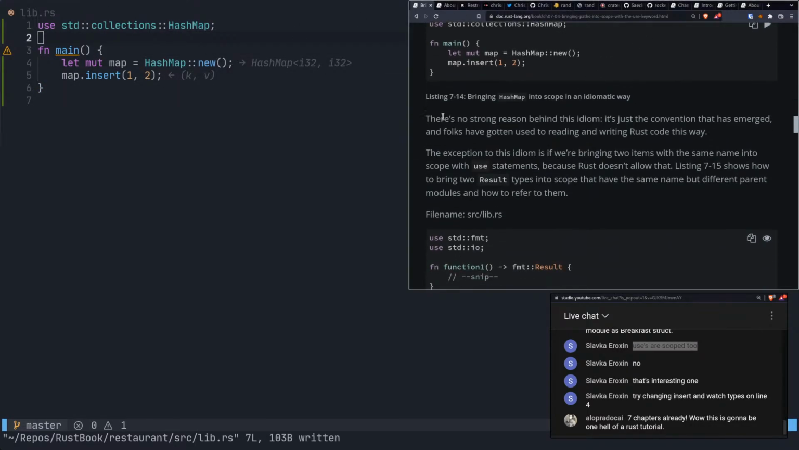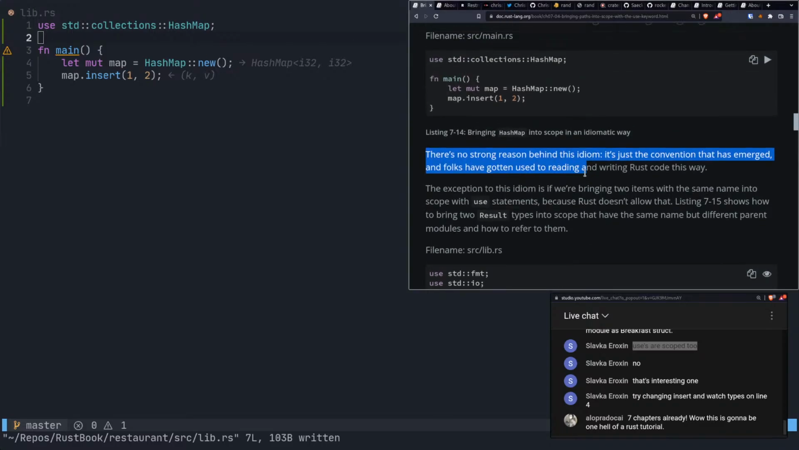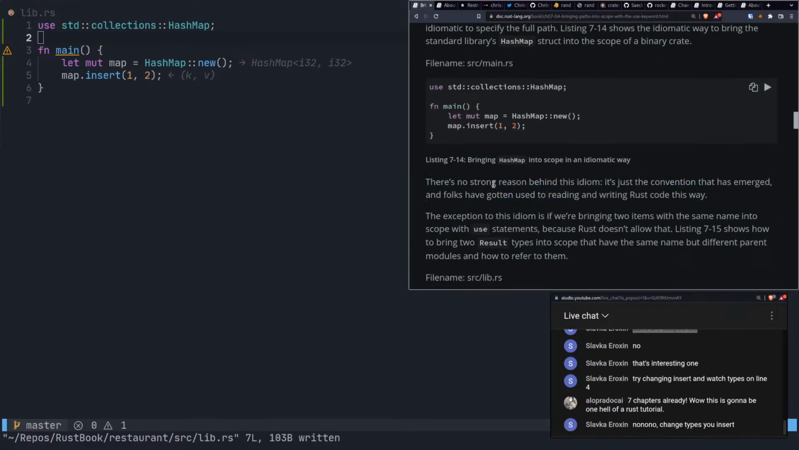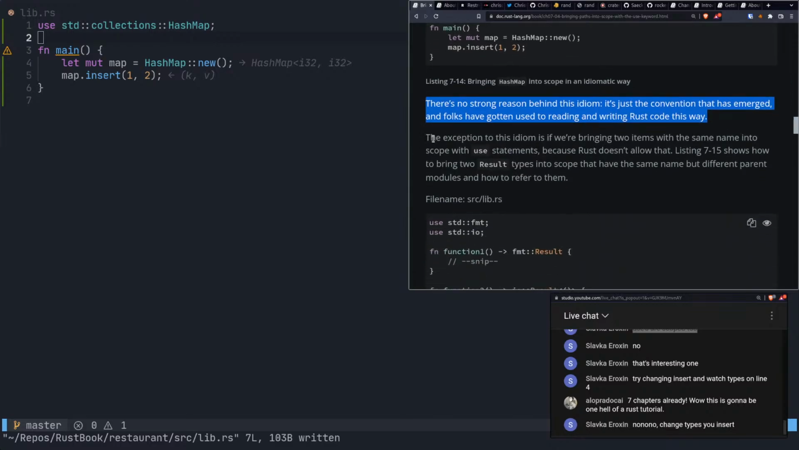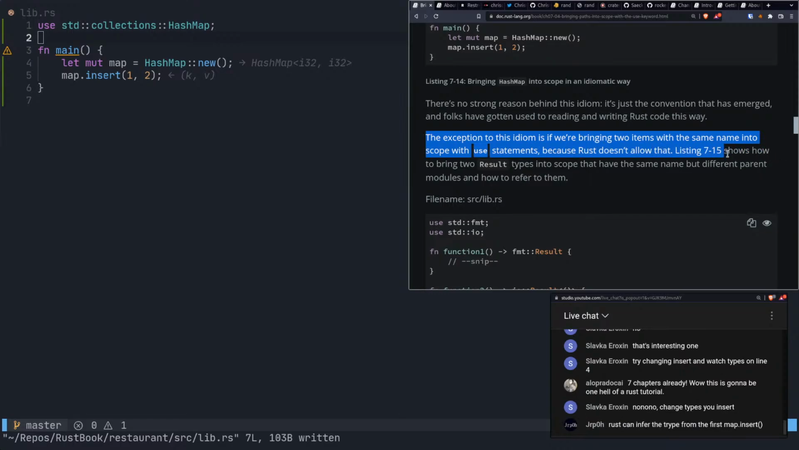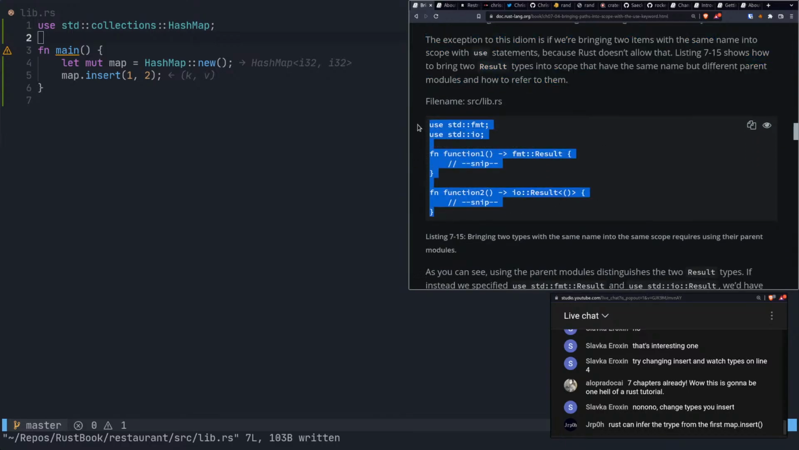Okay, so now we got that. All right, what are we talking about with it? Bringing hash map into scope in an idiomatic way. There's no strong reason behind this idiom. It's just the convention that has emerged, and folks have gotten used to reading and writing Rust code this way. The exception to this idiom is if we're bringing two items with the same name into scope with use statements, because Rust doesn't allow that. Obviously, I mean, how would you? Anyway, listing 7-15 shows how to bring two result types into scope that have the same name but different parent modules and how to refer to them. Okay, so this is the way we'd be able to do that.